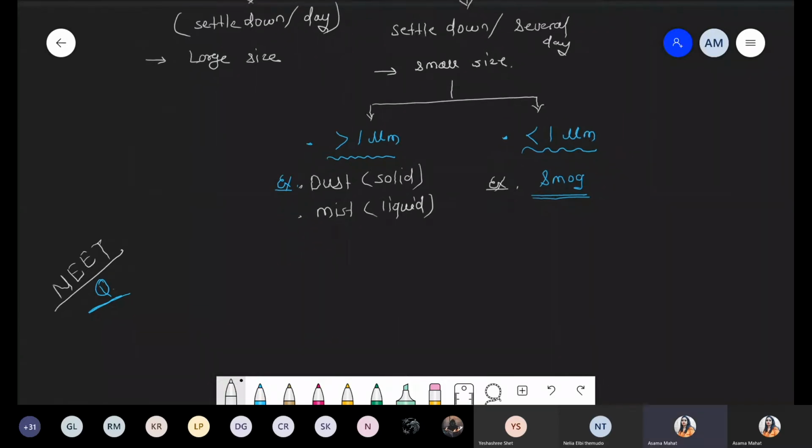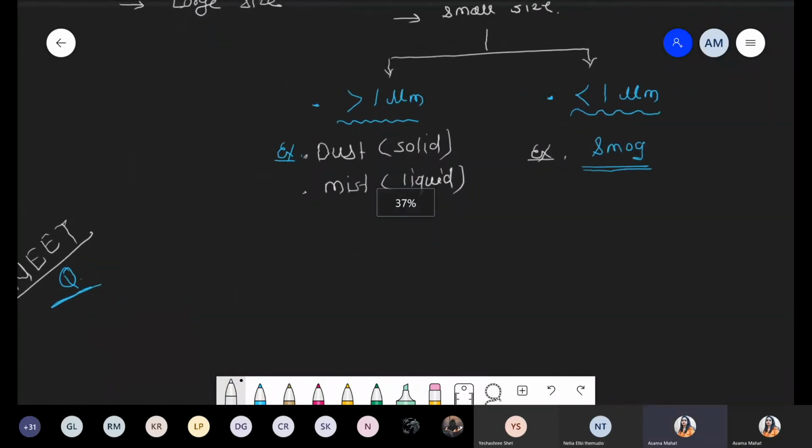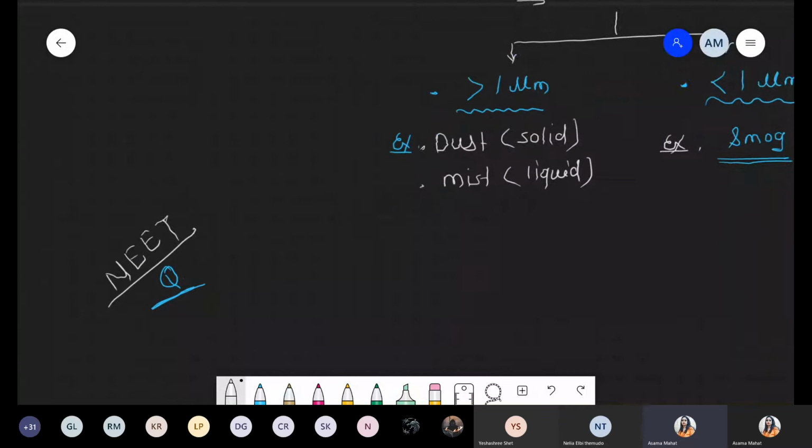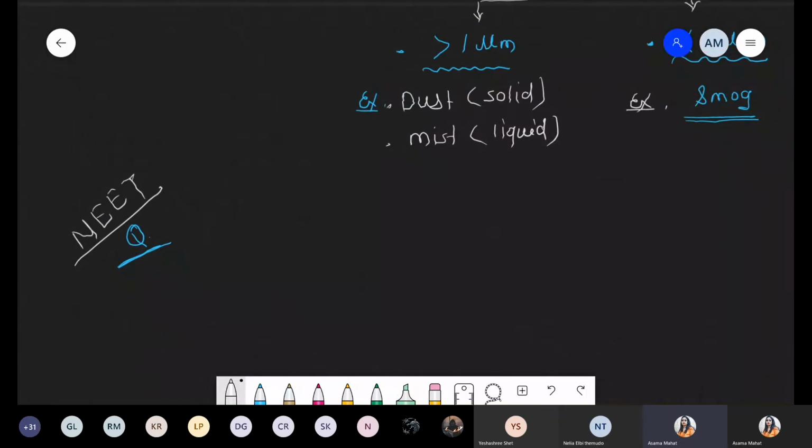Neat question. So in case of this question part, we are talking about one board that controls the pollution, meaning they decide what should be the size of the particle which causes any harmful effect, or which does not cause the harmful effect.